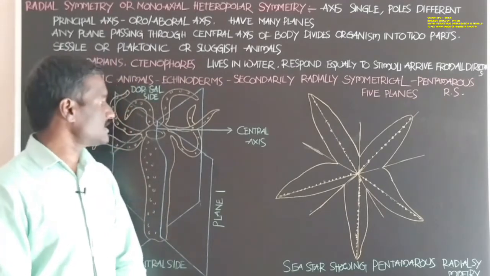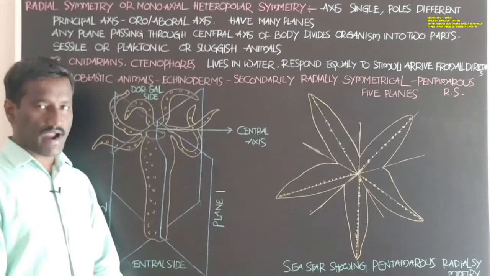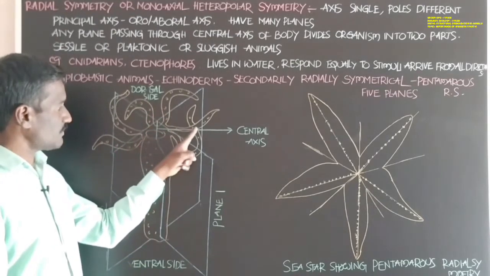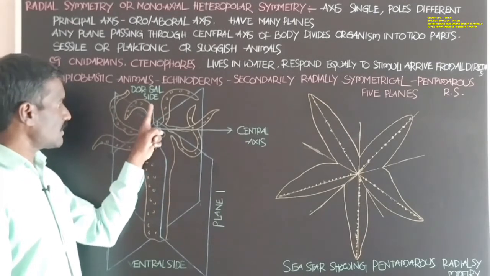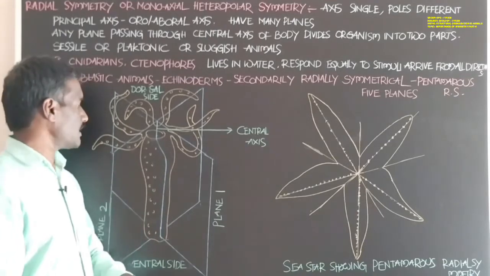Students, next, if you observe the body plan of the hydra, these are the tentacles which help in locomotion, collection of the food particles, and ingestion of the food into the body.